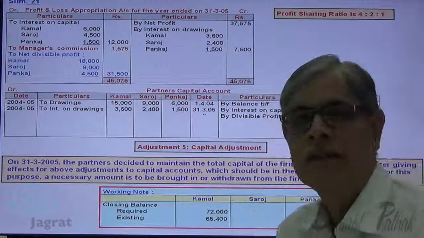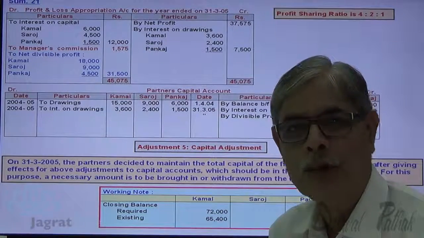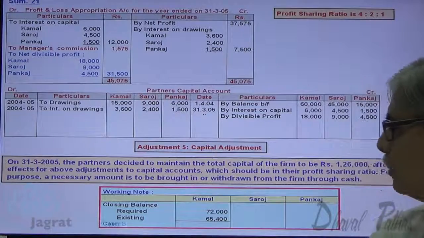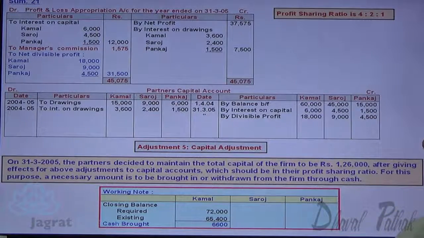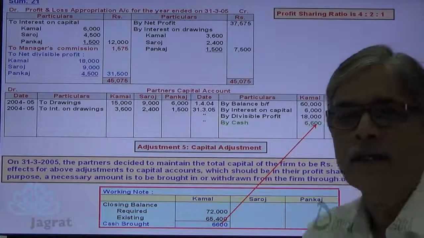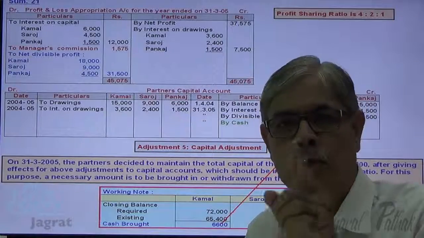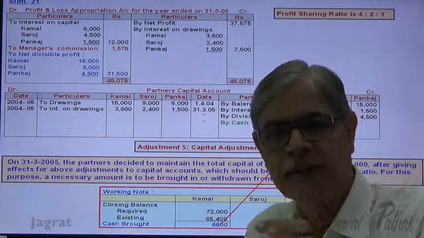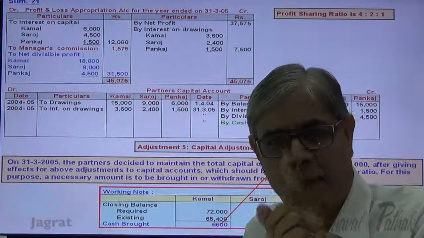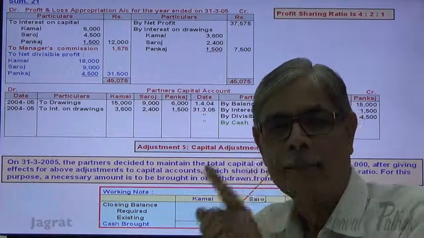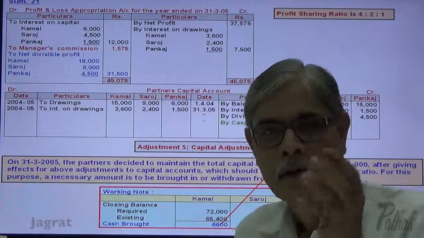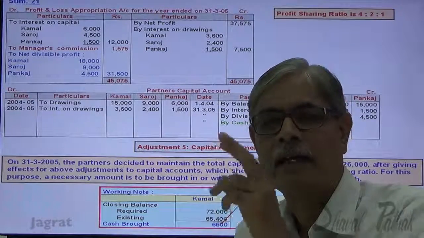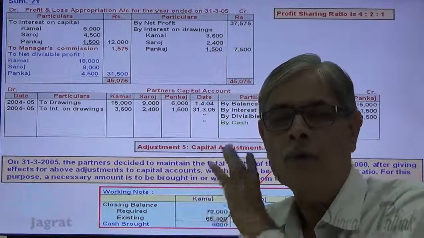The difference between the two is the amount brought by Kamal. So Kamal has to bring 6,600. Cash account debit to Kamal's capital account credit 6,600. So Kamal has to bring 6,600 to maintain a total capital of 1,26,000 in the proportion of the profit sharing.